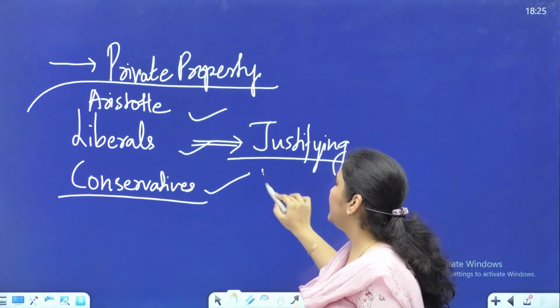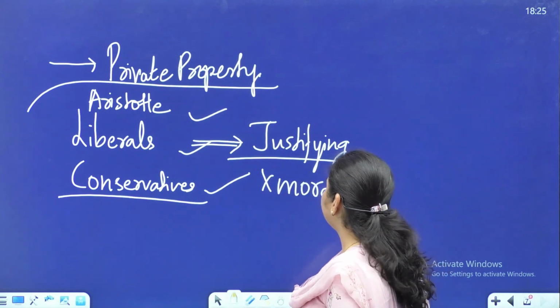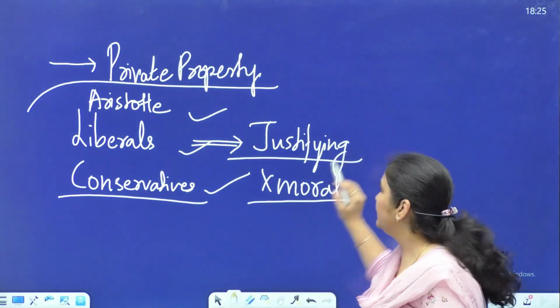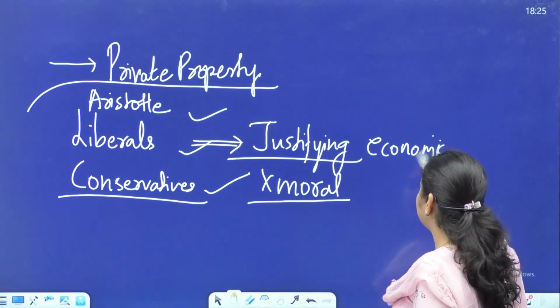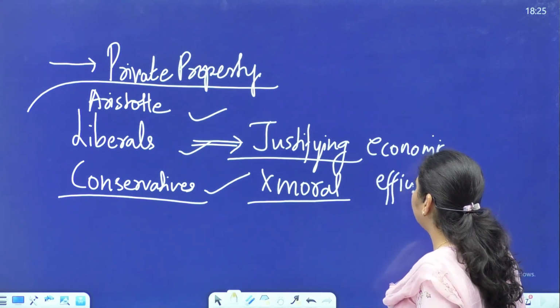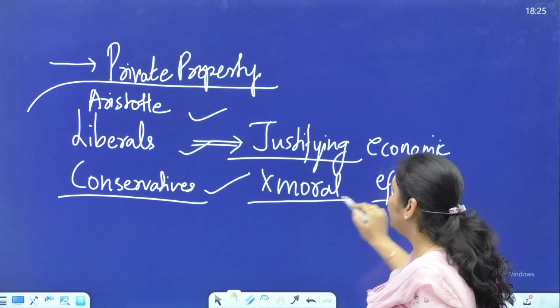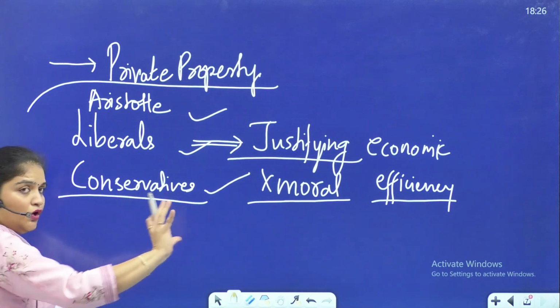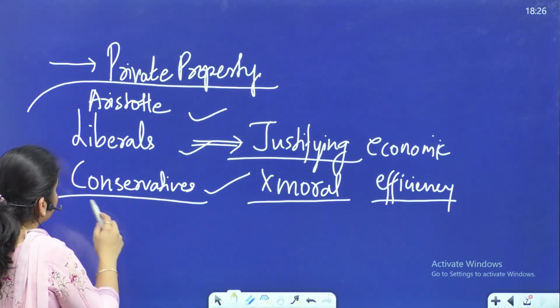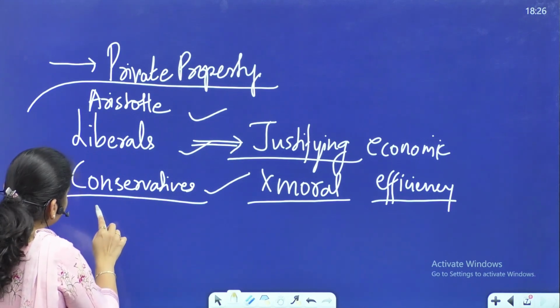So they are not giving any moral basis of why we should have it, but what is the idea? The idea is economic efficiency. And then we will be talking of the right to property given by John Locke.